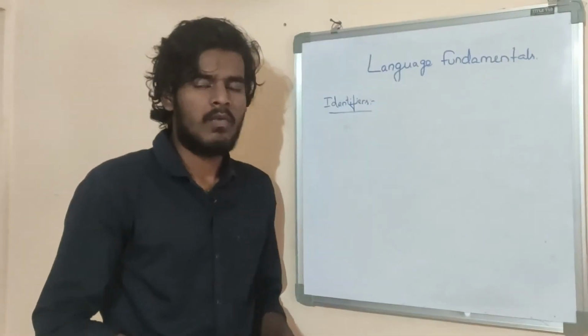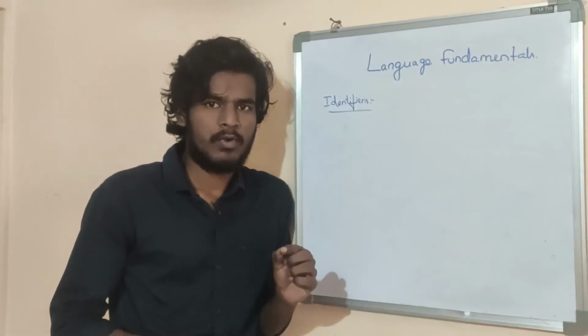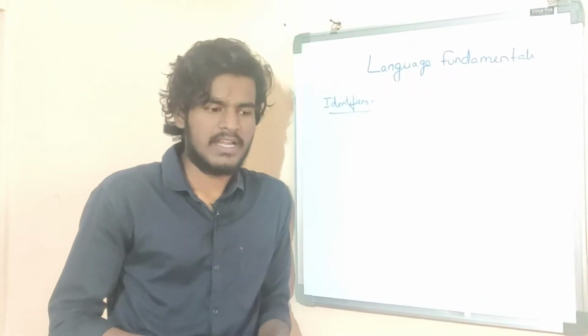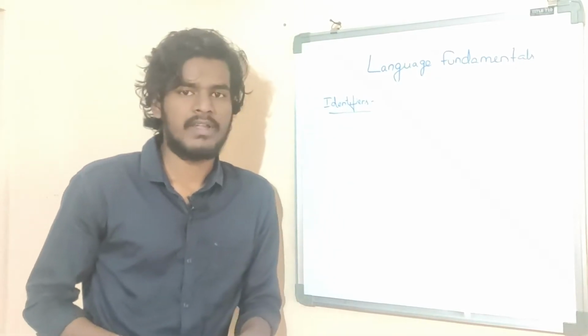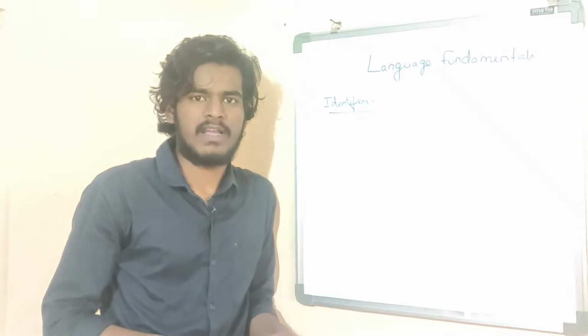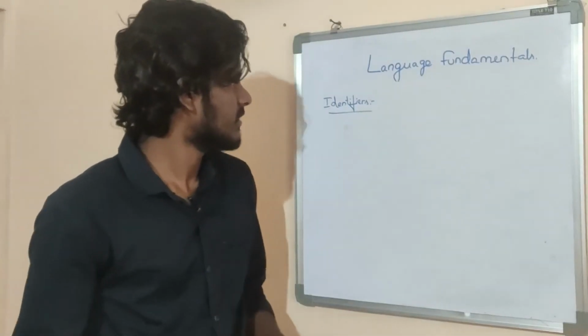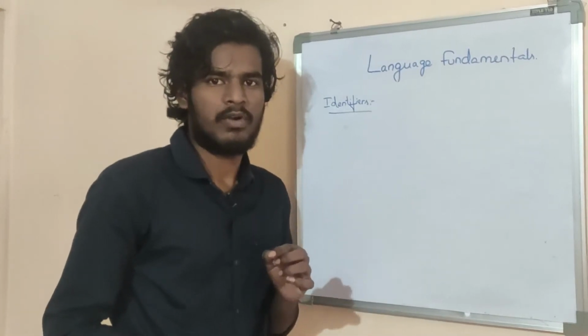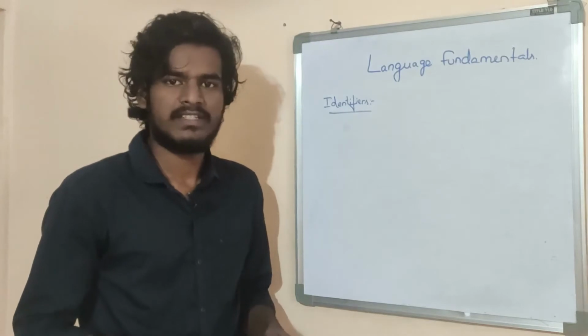Identifiers. What are identifiers? Listen carefully. A name in a Java program is called an identifier, which can be used for identification purposes. It can be a method name, class name, variable name or label name.